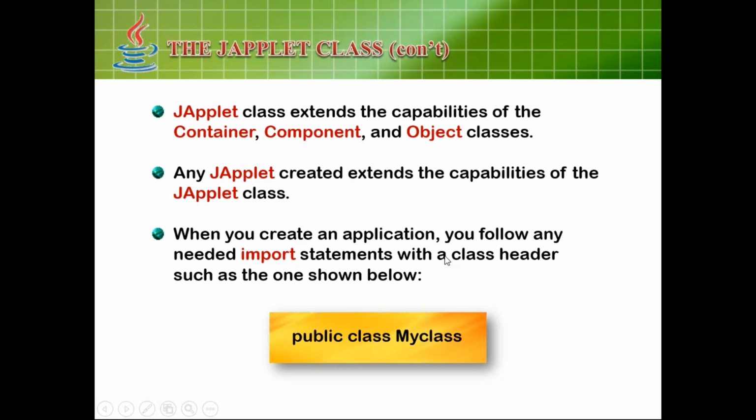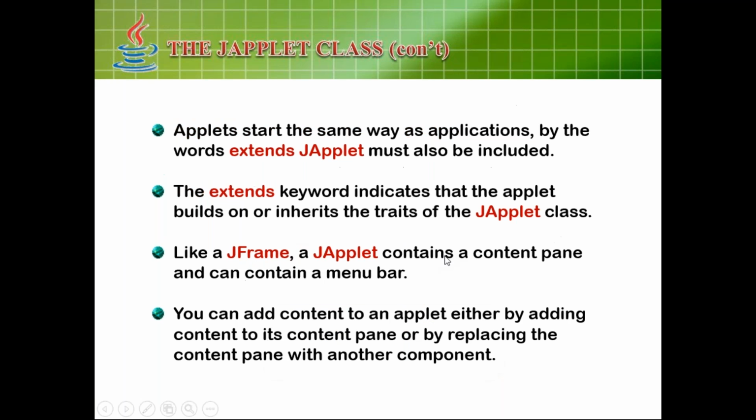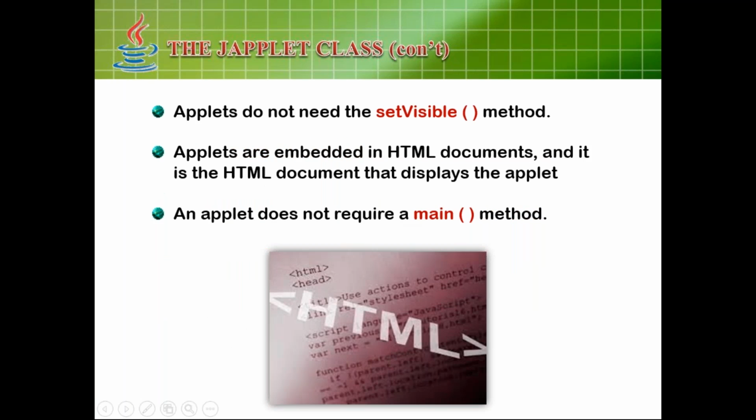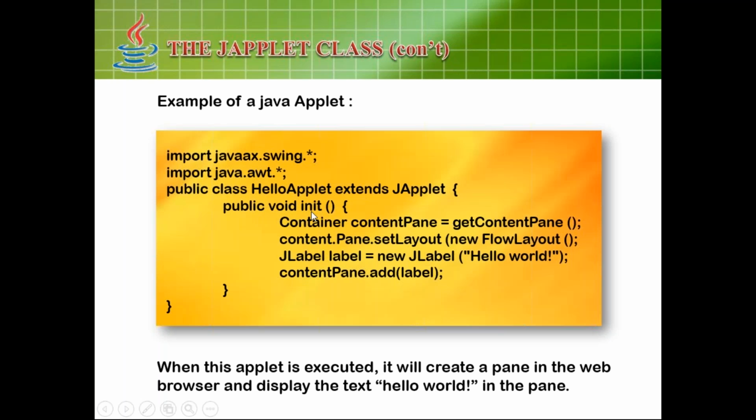So how to create a simple JApplet? You have to write a public class which extends JApplet. I will just show you, don't worry. You can see here, public class AllowApplet which extends JApplet. But what we wrote in regular applets was public class HelloApplet extends Applet. Now we need to add J.